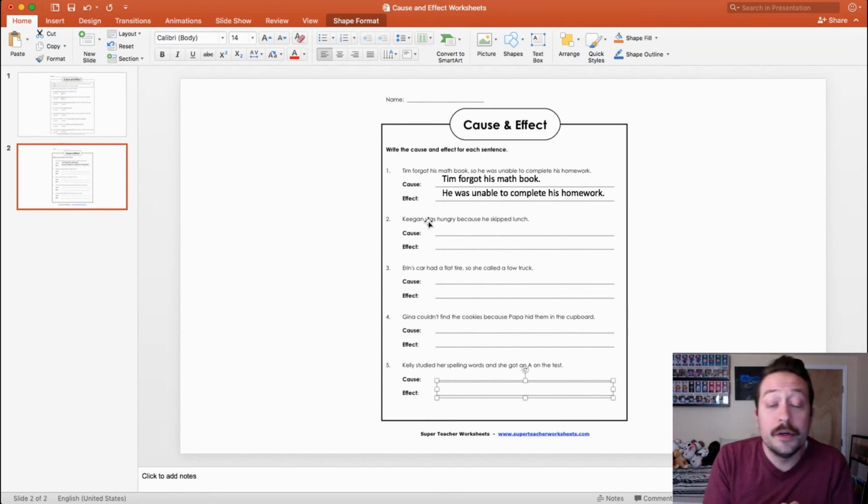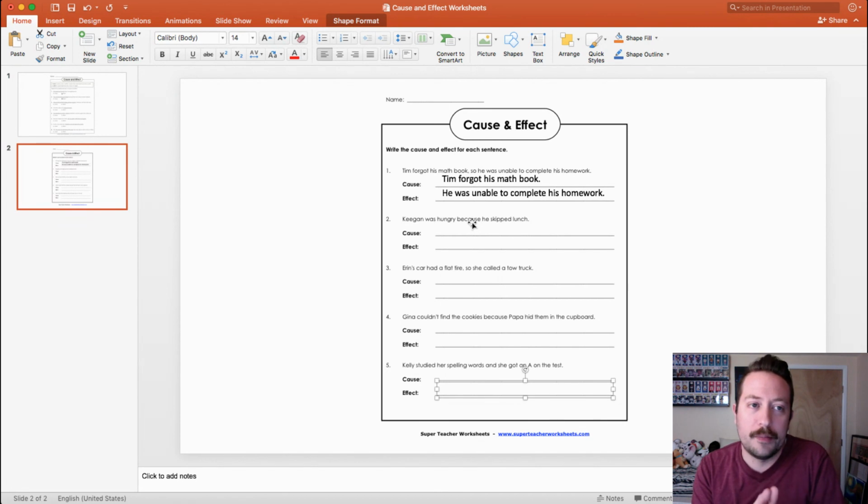Now remember, sometimes the cause might be at the beginning of the sentence, sometimes it might be at the end of the sentence. So you have to really pay attention to the sentence and think about, okay, what caused this to happen? What was the effect and what caused that to happen?